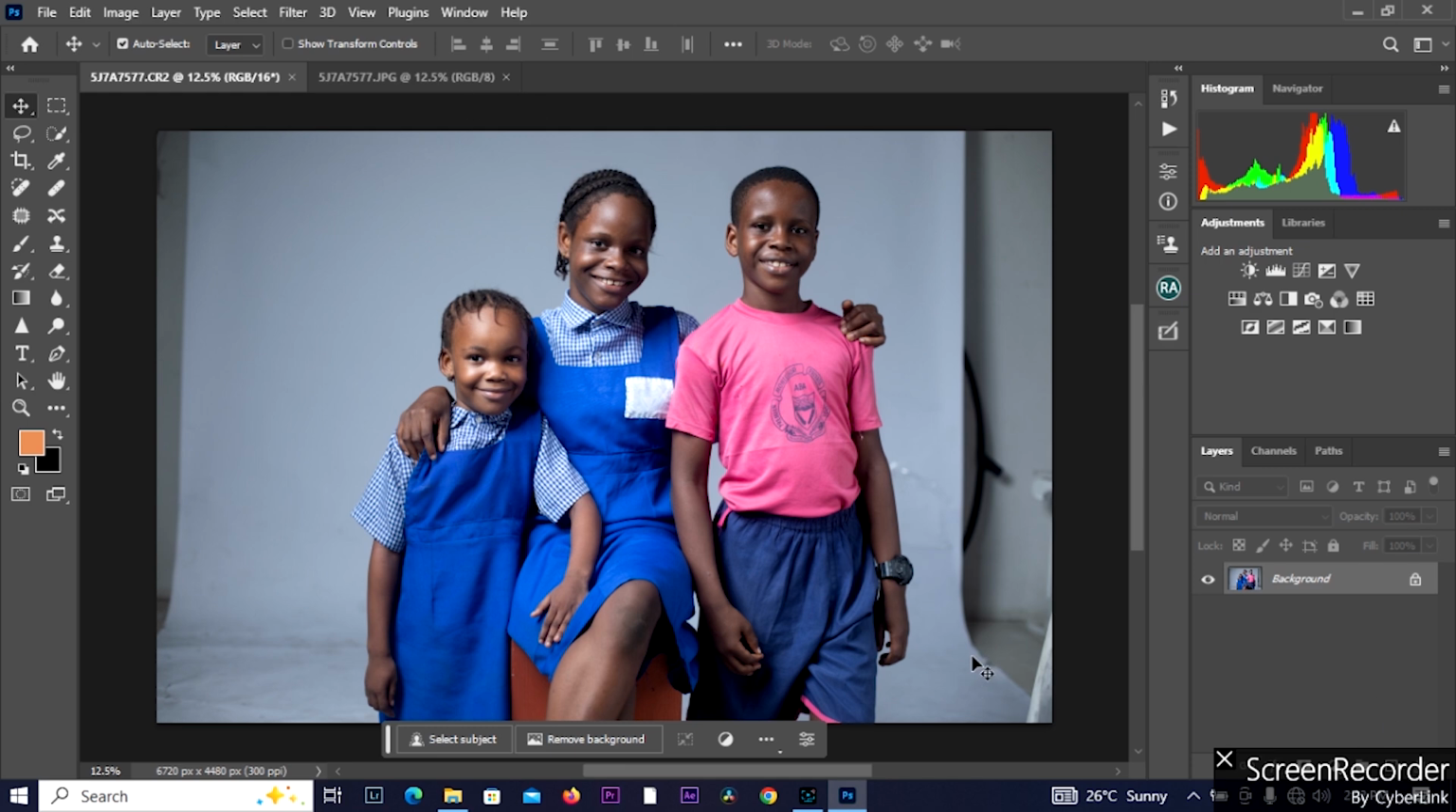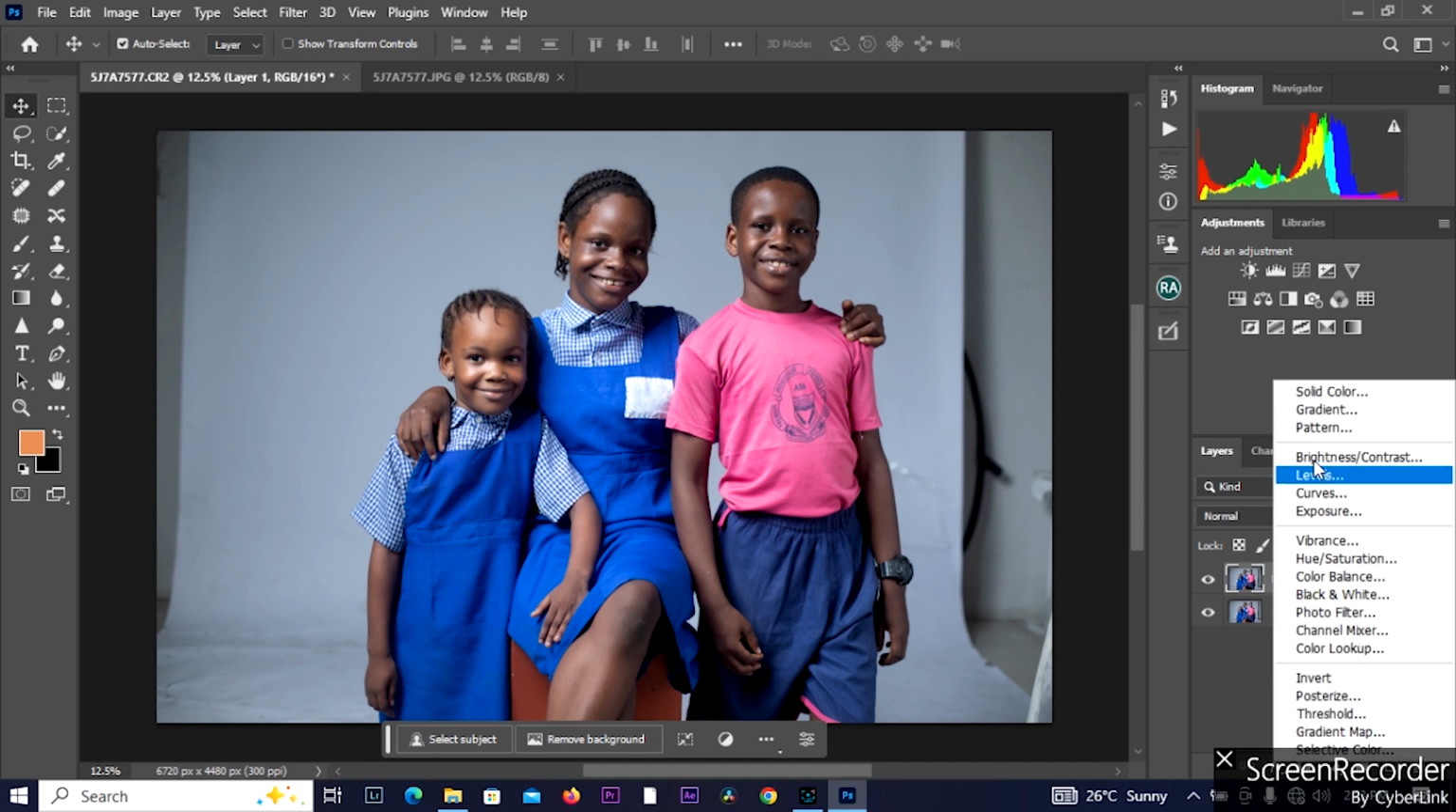Then here is our layer panel. If you create a new layer, like Ctrl J, it will help us understand what a layer is in Adobe Photoshop and the functions of a layer. You see a new layer has been created here where you work on your project. This is our layer panel. Then here is our adjustment panel. All the adjustment layers in Adobe Photoshop are found in this panel. Here you can also get the adjustment layers.